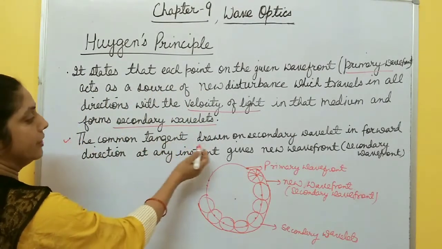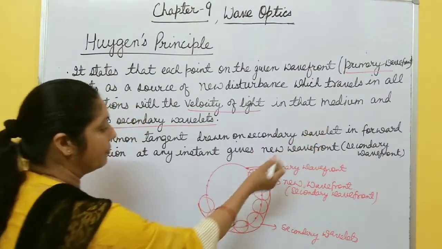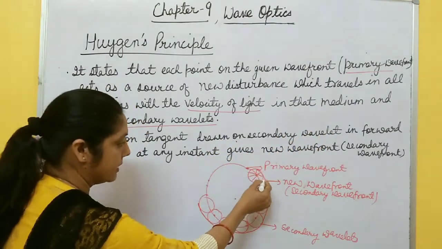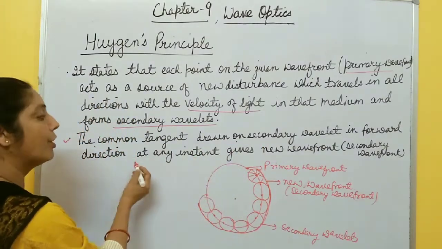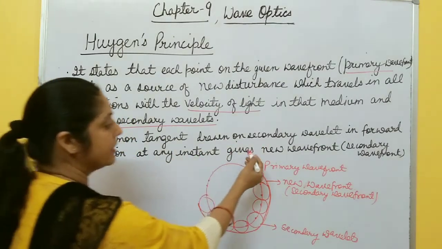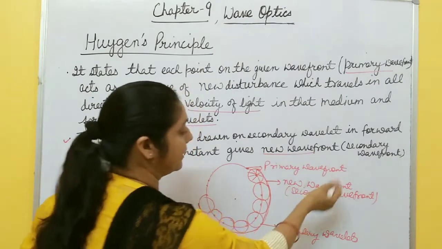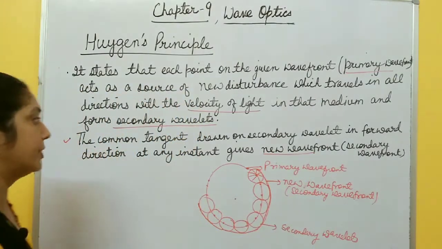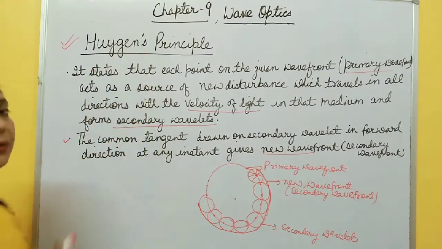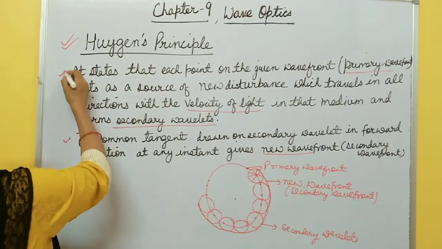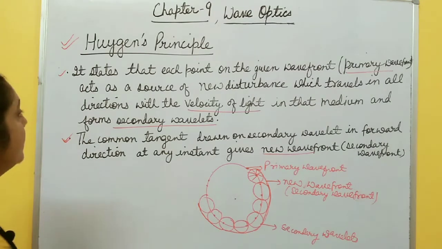The common tangent drawn on these secondary wavelets in forward direction at any stage gives new wavefront. That is called secondary wavefront. So you must remember these 2 points according to Huygens principle, it is very, very important. It always comes in the exams.